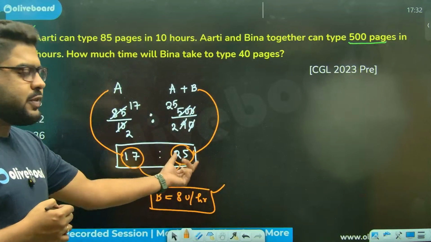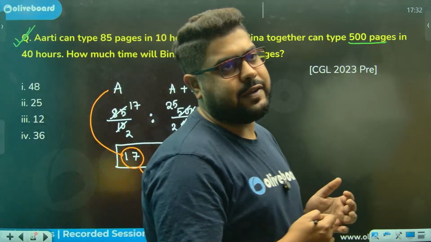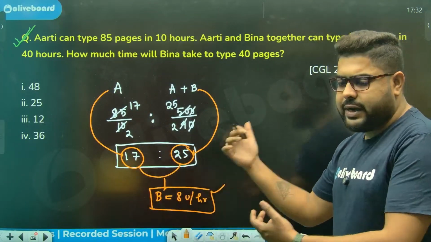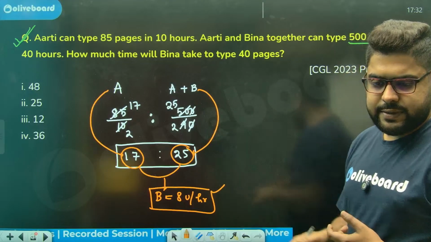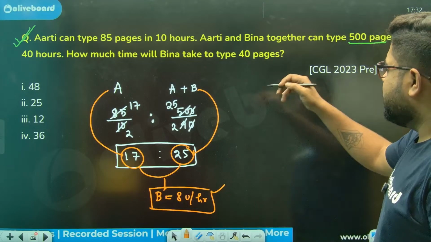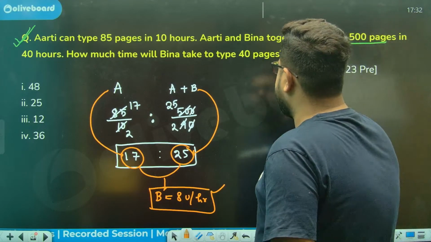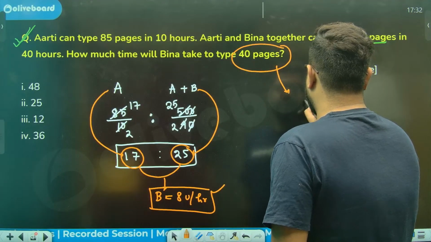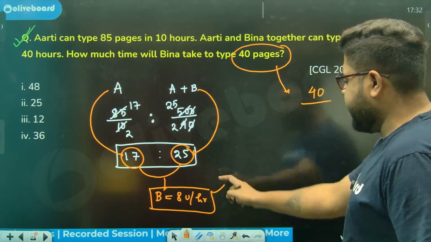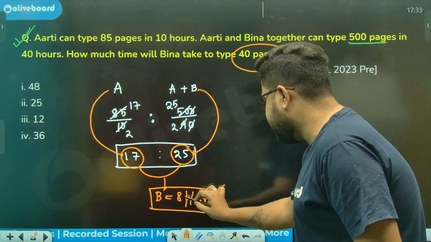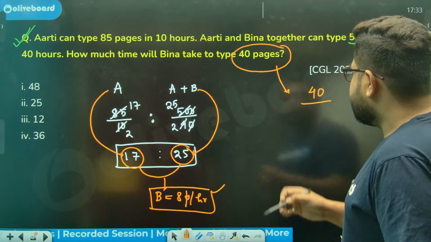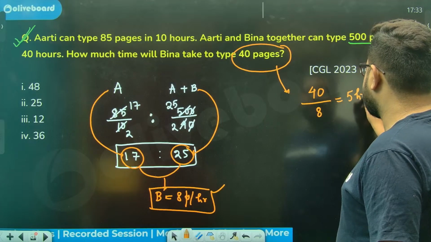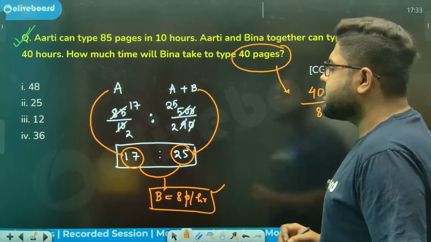Because both of them together are doing 25, and Aarti alone is doing 17 out of that. So the remaining will be done by Beena. Now they are asking how long Beena will take to type 40 pages. Beena can type 8 pages per hour. So how many hours? 40 pages, 5 hours she will take.